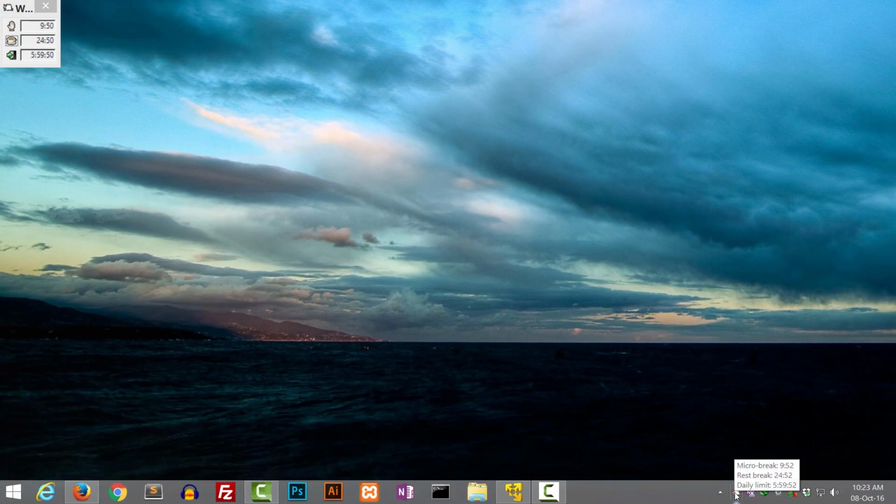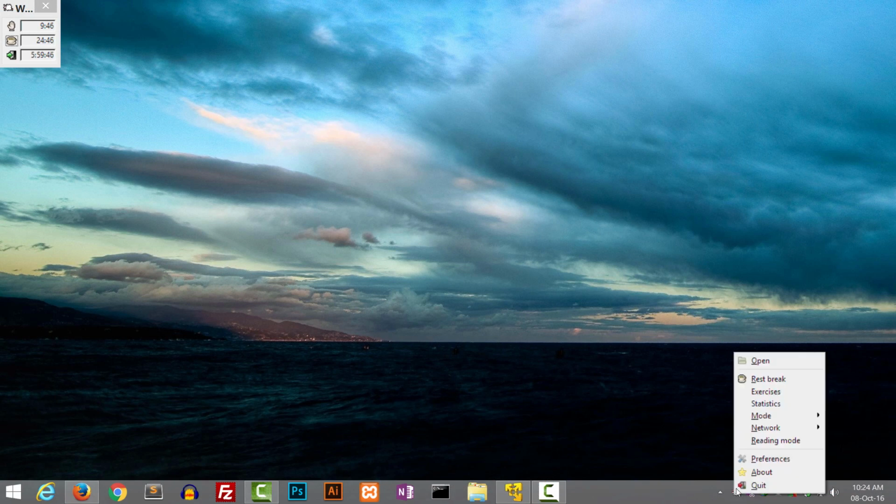Now you can see at the right side of my PC, this is basically my window for Workrave, and it has three modes: normal, quiet, and suspended. If I'm watching a movie, I switch to suspended.